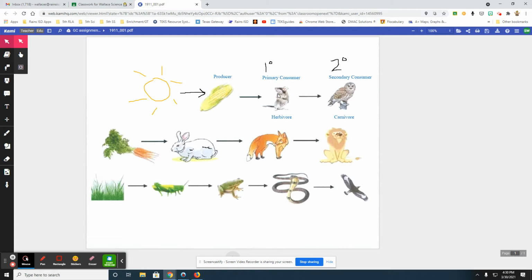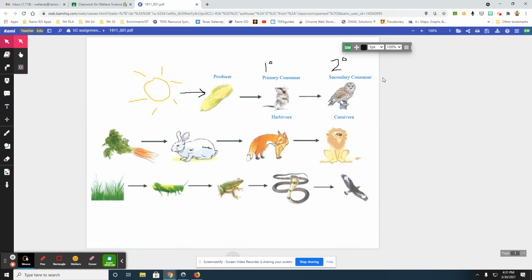So on these food chains, what I want you to do, you're going to work on these bottom two. You're going to label the producers, okay, and that's where we know we have to start. Then we're going to go to that first level consumer. It's called a primary. And a short way to write this is the number one with a little circle. It kind of looks like 1 degree, but this is actually how you symbolize primary. Secondary, we have a two with a little circle.